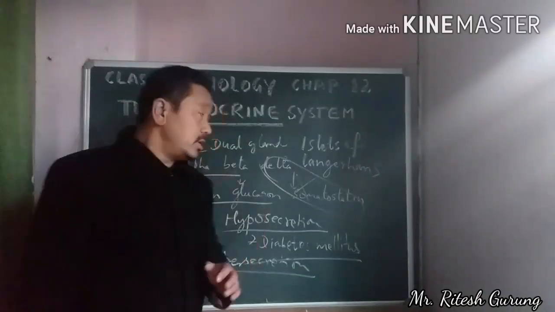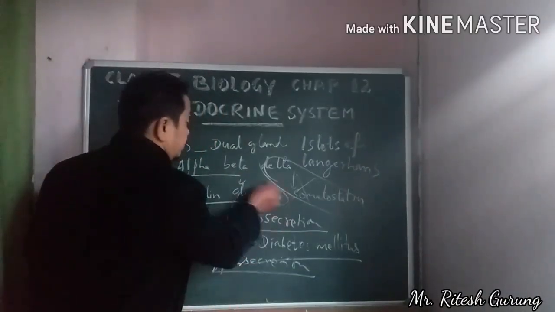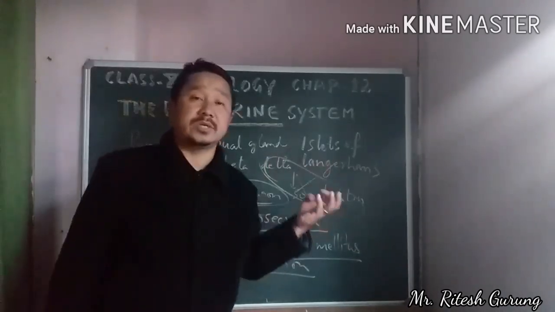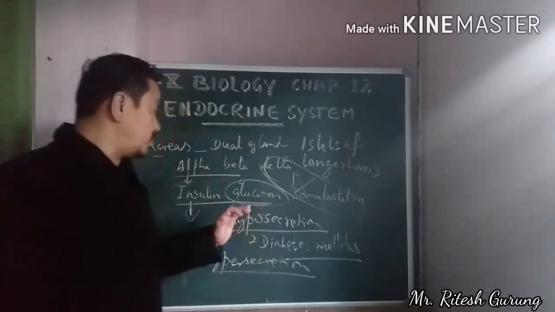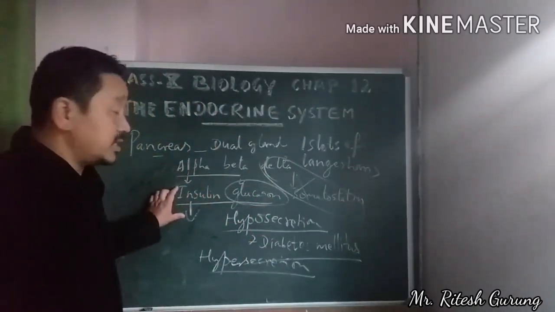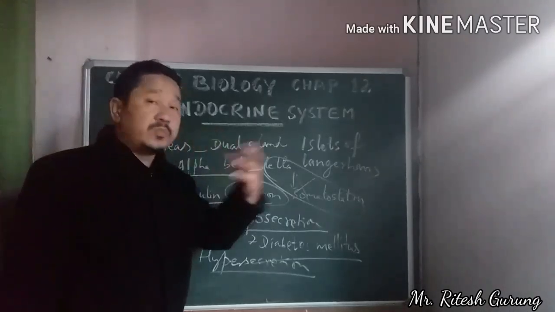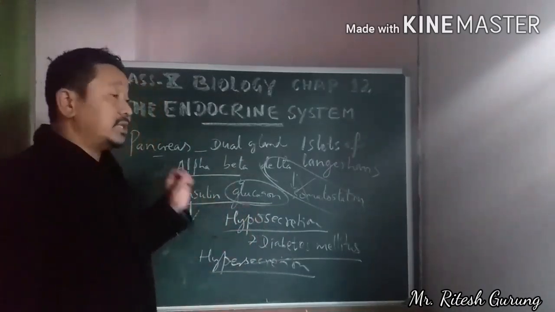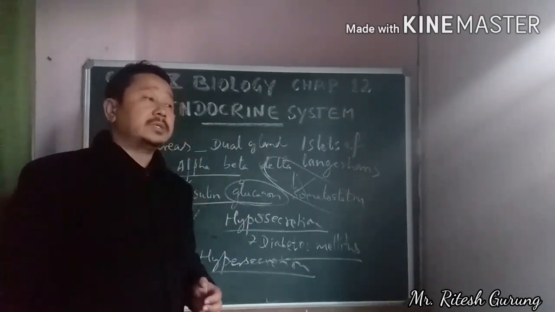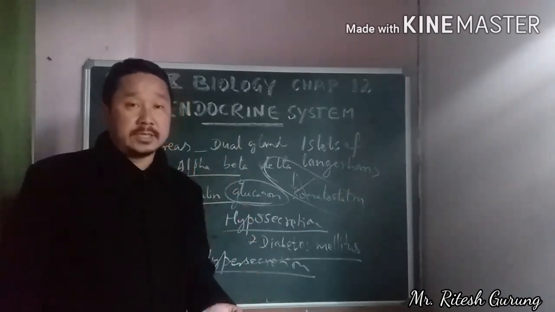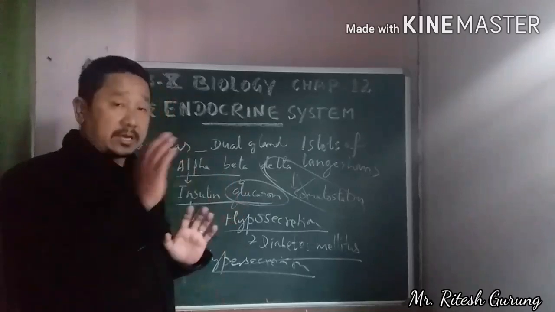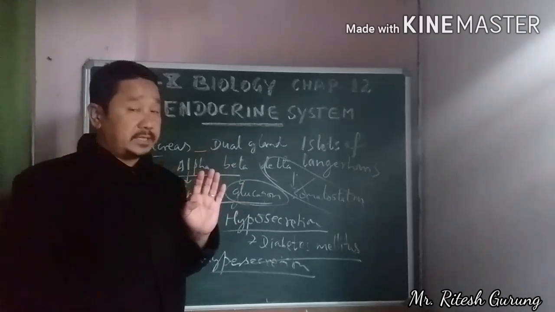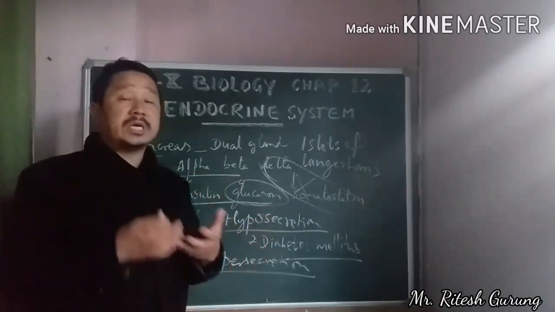Then the other hormone, as I've told you, is called glucagon. What is that? Glucagon, secreted by the alpha cells of these islets of Langerhans. Its function is just opposite to the function of insulin. Insulin promotes the utilization of glucose in the blood, and also stimulates the cells to convert glucose into glycogen. Don't be confused here between glucagon and glycogen. Glycogen is the stable form of glucose, so that it can be stored in liver cells and in the muscles. But glucagon is a hormone.